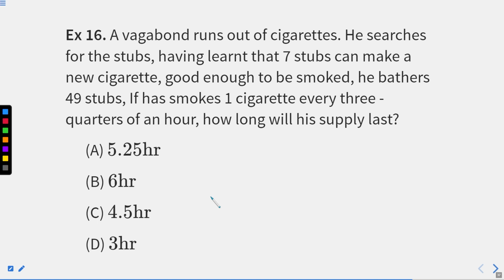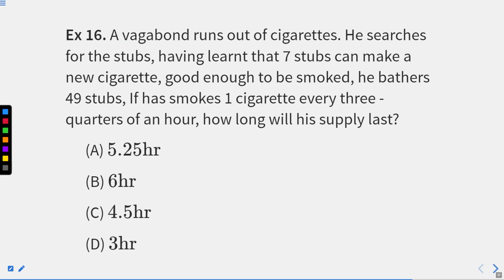Here, you have to read the question because it is a language-based question. A certain situation is given in this question. First, we will read it and try to figure out the answer. Later on, I'll provide the written solution to you as well. So, read the question. A vagabond.